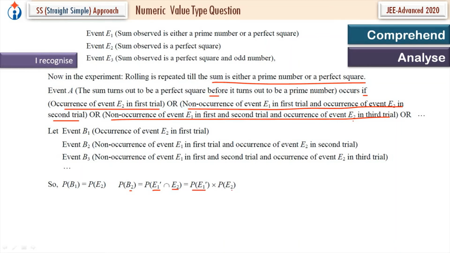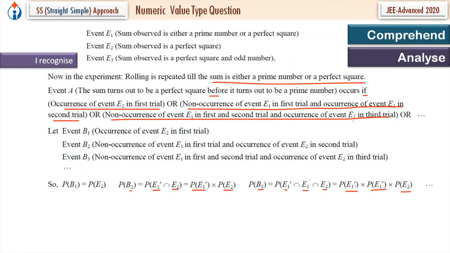So P of E1 dash into P of E2 dash. Similarly, for the probability of event B3, E1 dash and E1 dash and E2 are independent events, so the result is P of E1 dash into P of E1 dash into P of E2.